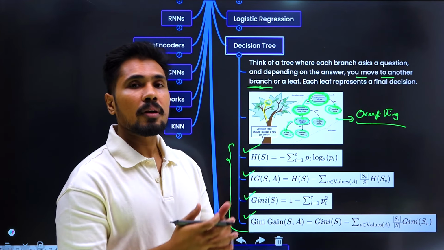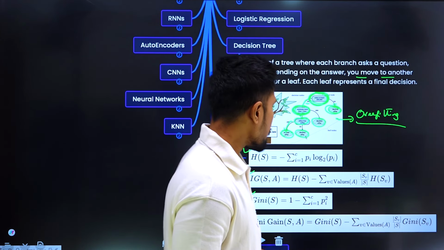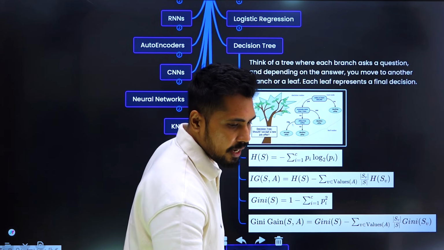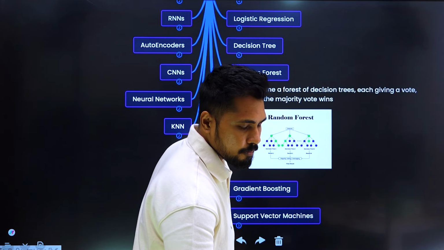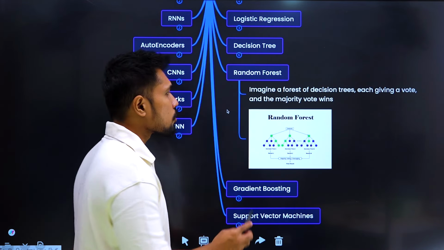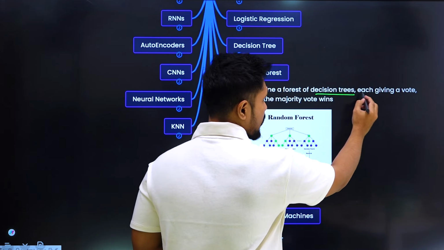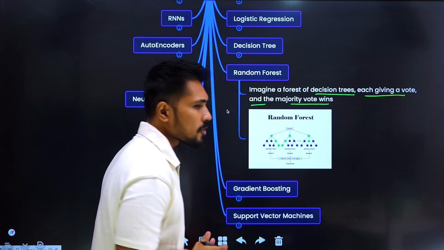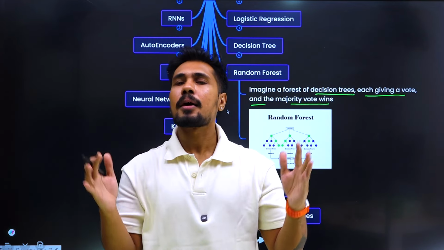So how can someone reduce an overfitting problem? We are able to reduce it with the help of another two algorithms. We call the first one random forest. What is a random forest? Random forest is, imagine a forest of decision trees, each giving a vote, and the majority vote wins. In a very simple way, a decision tree contains only one tree for your entire data set.